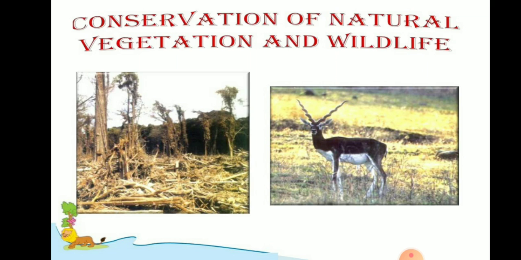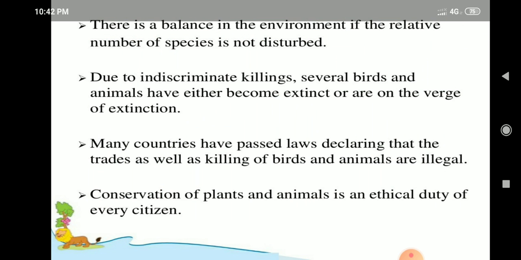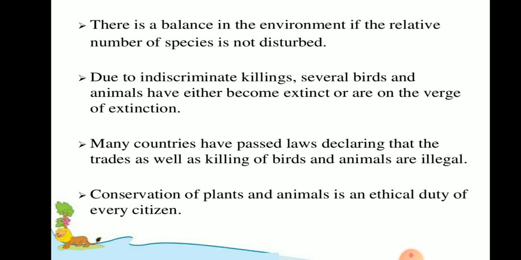Then we need to conserve this natural vegetation and wildlife as they are important to us. There is a balance in the environment if the relative number of species is not disturbed. If disturbed, then there is imbalance and it can create a lot of problems, especially to human beings.